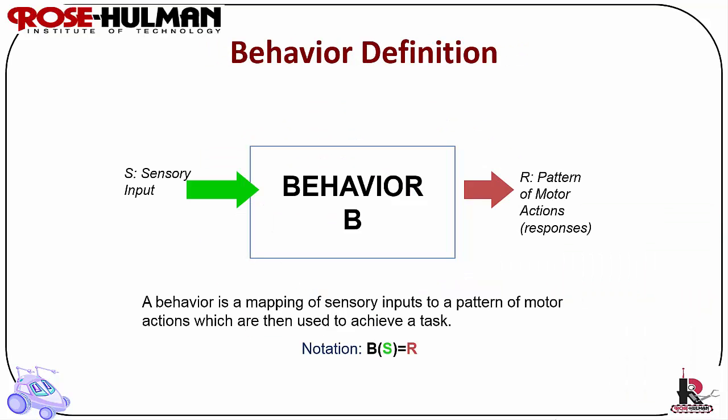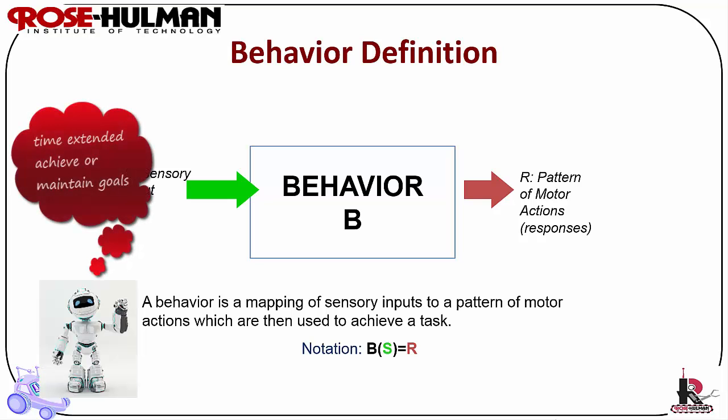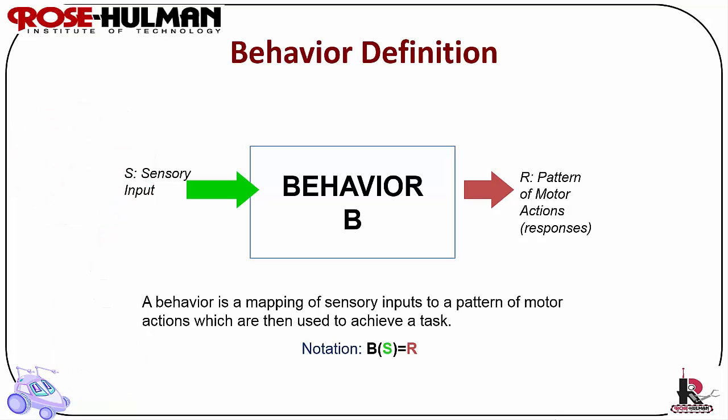Behavior definition. Behaviors achieve or maintain particular goals, such as homing or wall following. Behaviors are time extended and not instantaneous. They may take some time to achieve and/or maintain their goals. They can take inputs from sensors and also other behaviors. Behaviors can send outputs to effectors and to other behaviors.